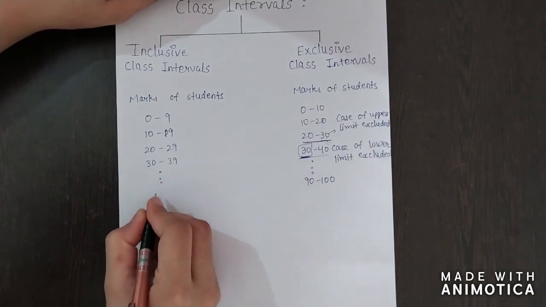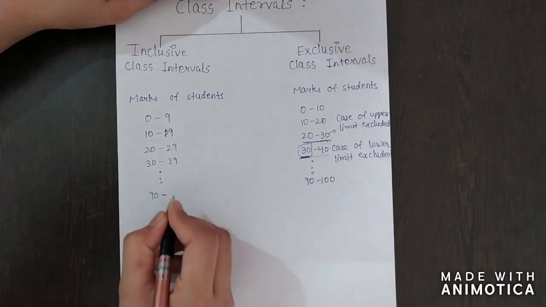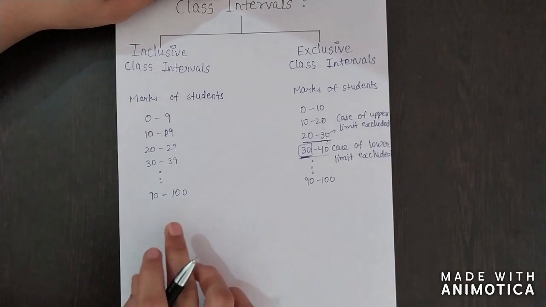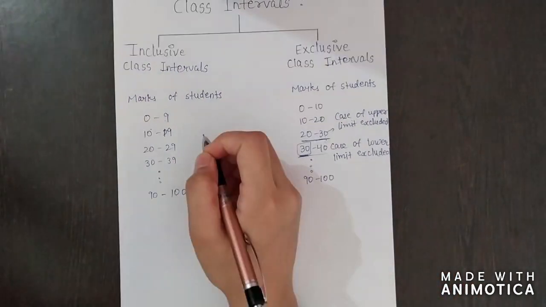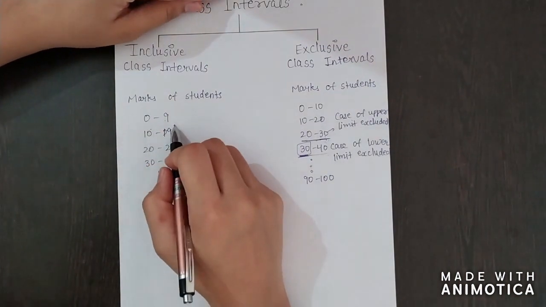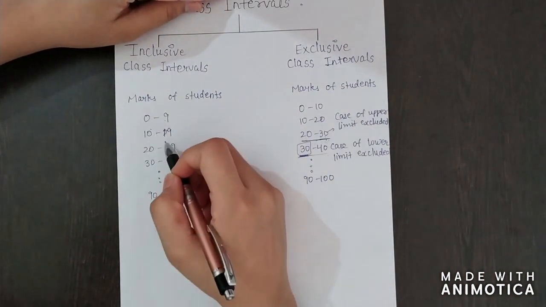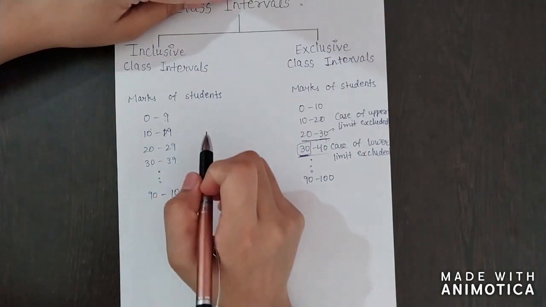In the last class I will take 90 to not 99 but 100, because in the last class it will be one more. Here both 0 and 9 are included in this class only. 10 and 19 are included in this class only. Therefore it is called inclusive class intervals.